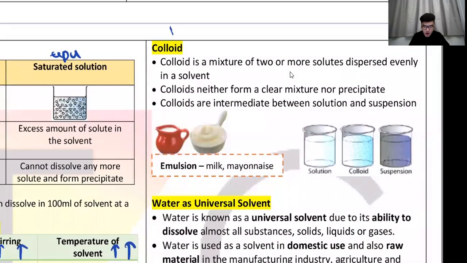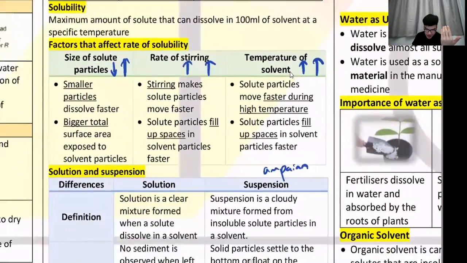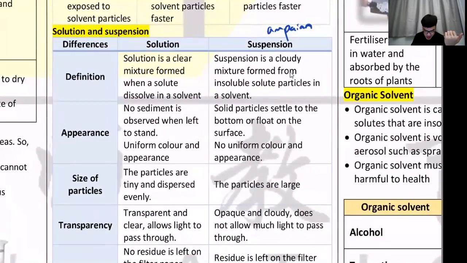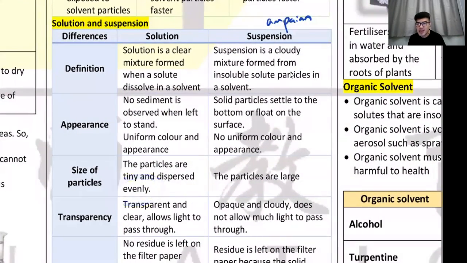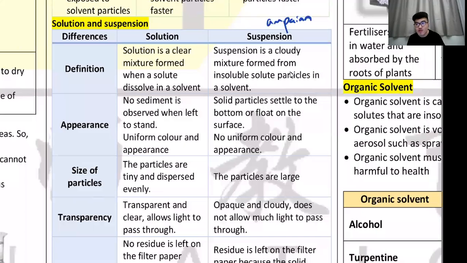Colloid is half like a suspension, half like a solution. Case in point, milk. When you buy milk from the supermarket, do they say shake before drinking? Chocolate milk maybe, but pure milk, no, because milk doesn't sink to the bottom. Milk is even, milk is uniform, so it is like a solution, right? You don't need to shake it. But here's the thing: is milk clear? No, milk is cloudy. Milk is keruh. You cannot see through milk. So this is why colloid is in the middle.